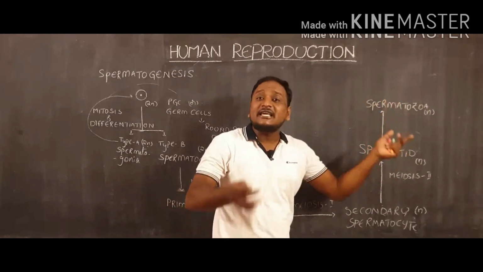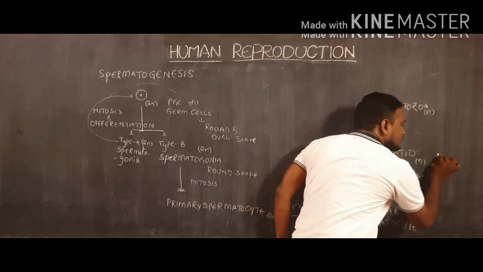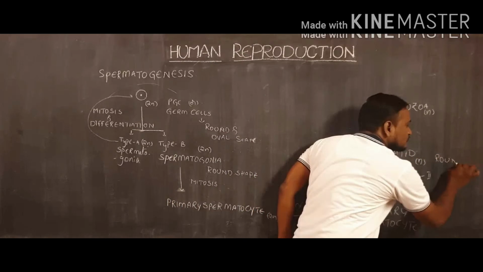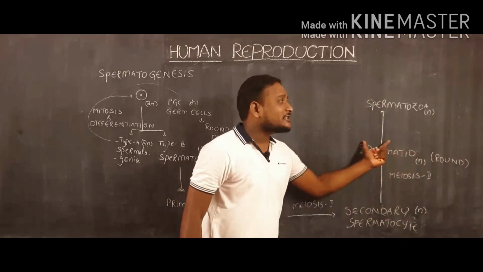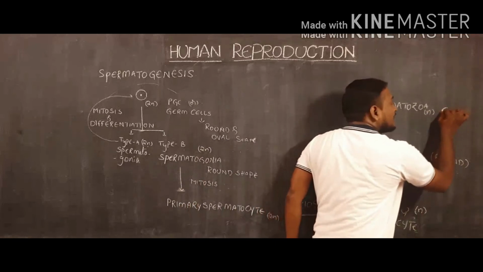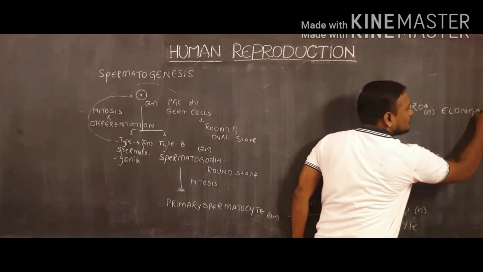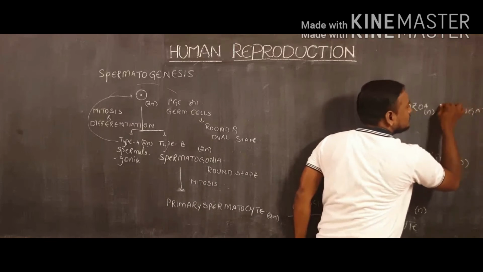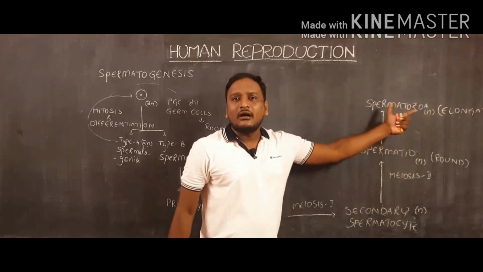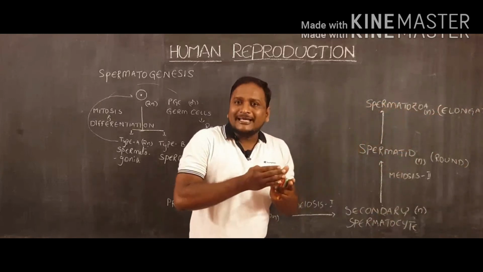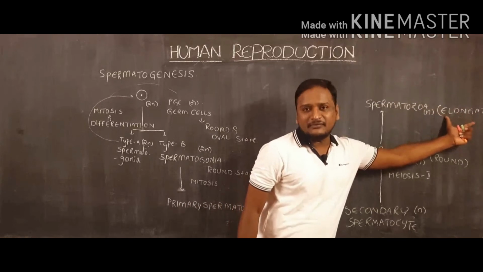Spermatids are changing their form from round shape to an elongated shape with a tail. With the tail, and by increasing in size, spermatozoa get an elongated shape.